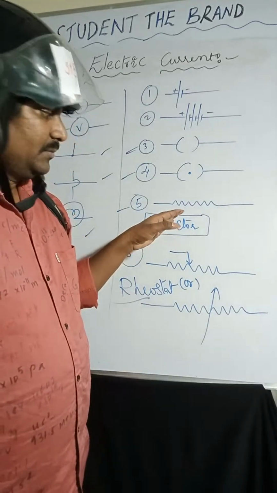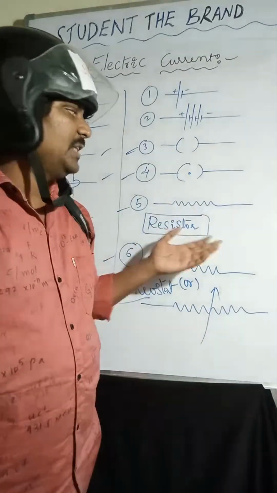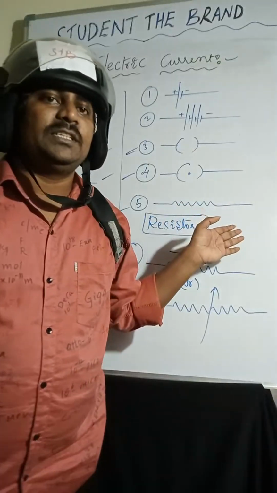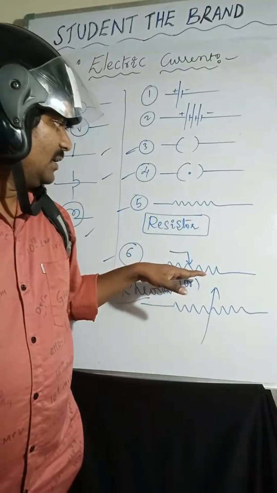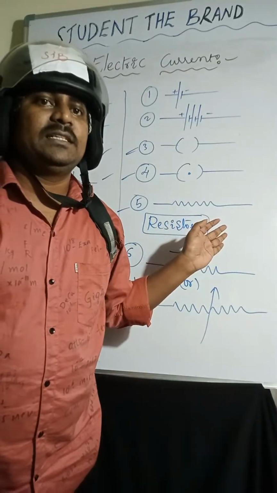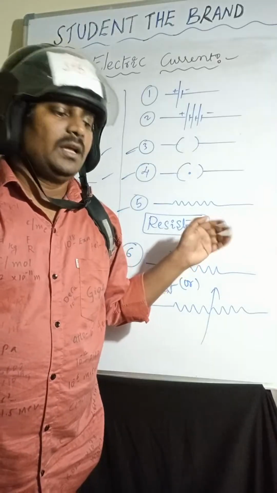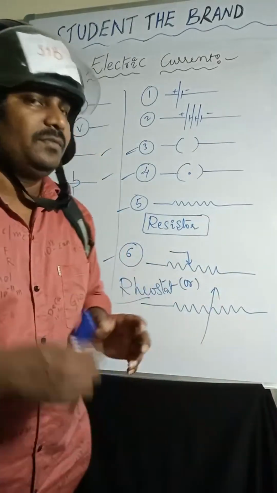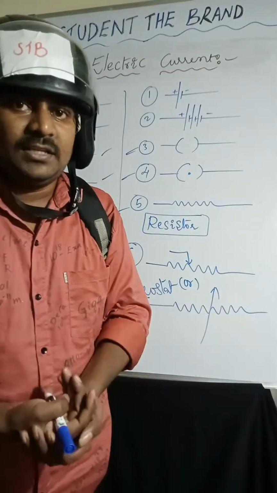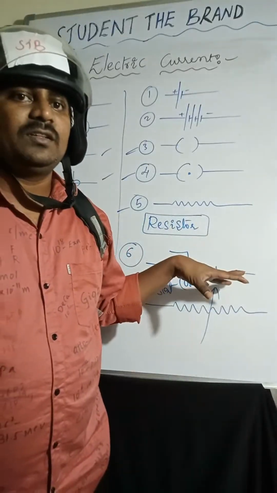Here, resistor is a device which is used to oppose the electric current in the circuit. Resistance is the phenomenon of opposing the electric current. The SI unit of resistance is ohm. And coming to the rheostat, without changing the voltage source, it can alter the current. That is called a rheostat.